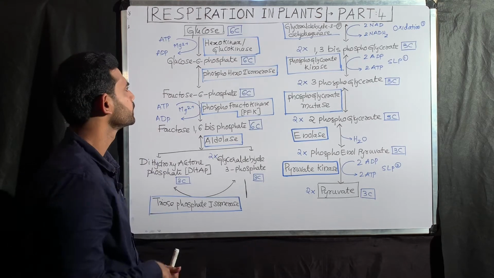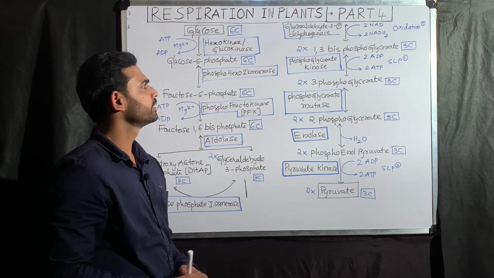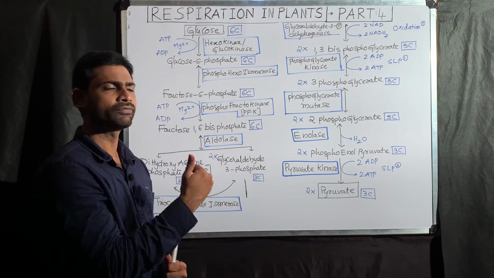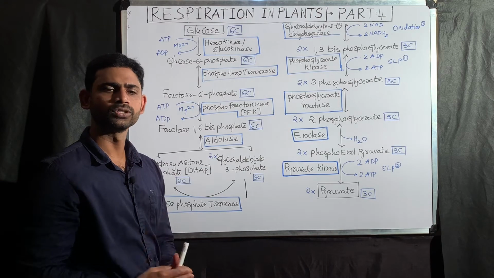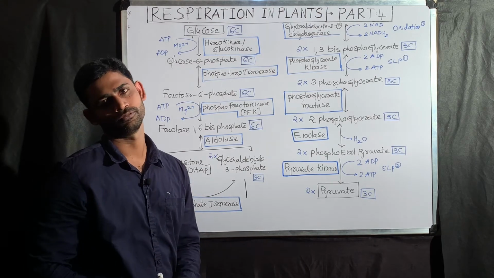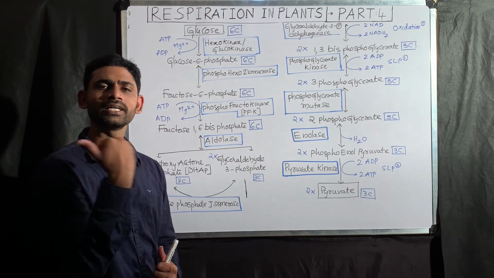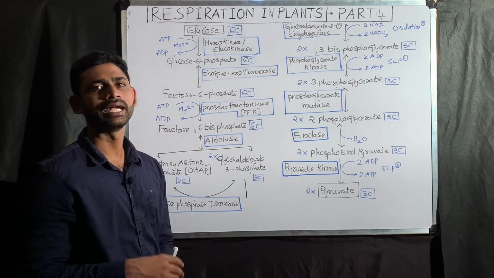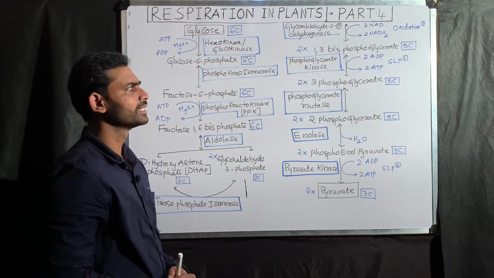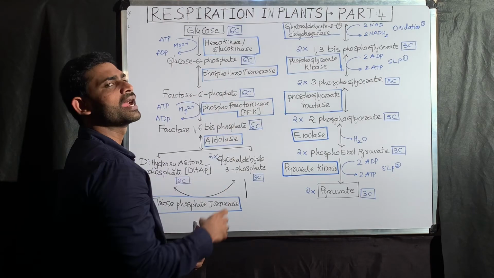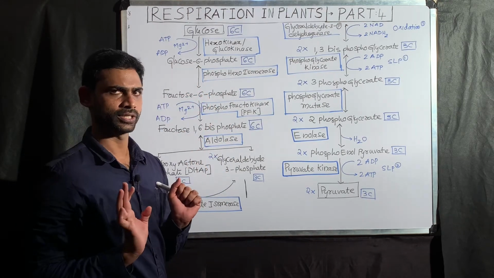Going forward, glucose 6-phosphate is converted into fructose 6-phosphate. What is the difference between glucose and fructose? Glucose is an aldohexose, fructose is a ketohexose. That means the difference between glucose and fructose is only the functional group. That is why the conversion is mediated by an isomerase, the phosphohexoisomerase enzyme. This is a reversible reaction.